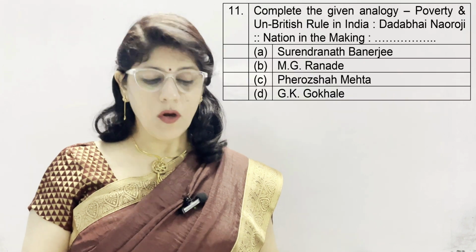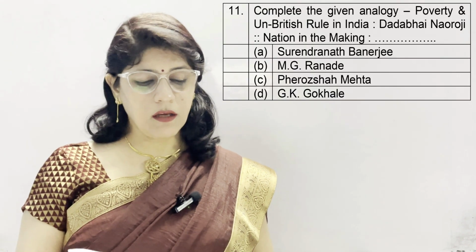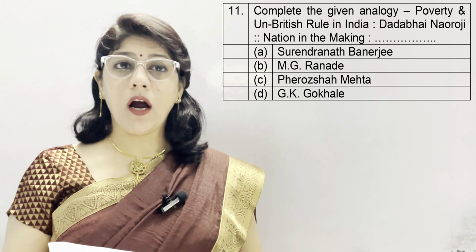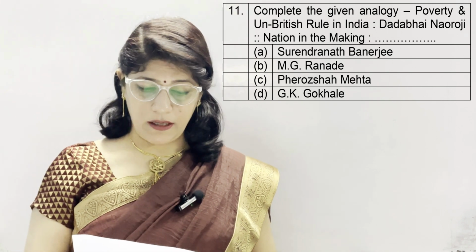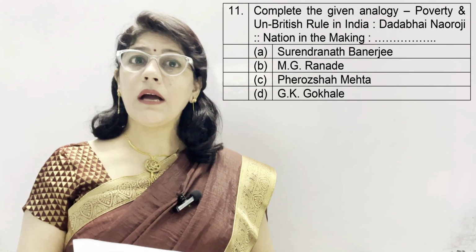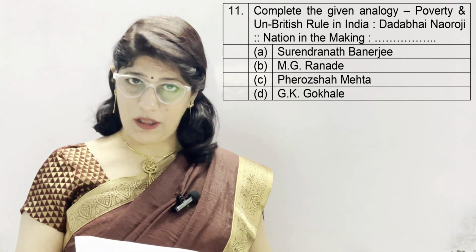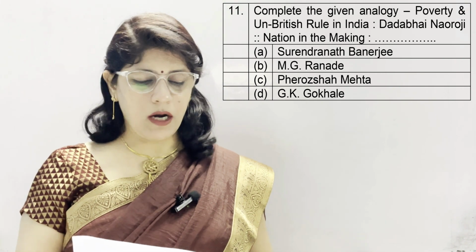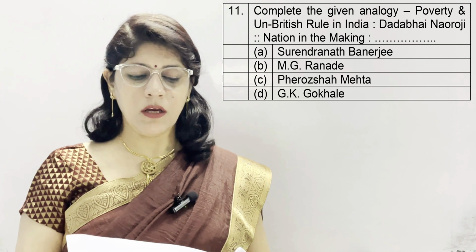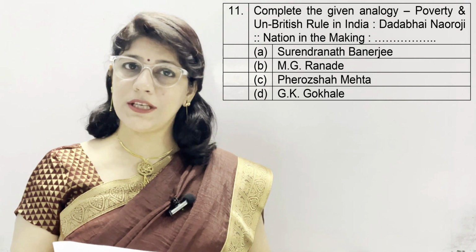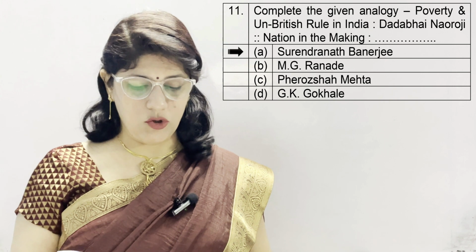Question number 11. Complete the given analogy. Poverty and Un-British Rule in India, Dadabhai Naoroji, and A Nation in Making? Option A, Surendranath Banerjee, B. M.G. Ranade, C. Firoz Shah Mehta, D. G.K. Gokhale. And the correct option is A, Surendranath Banerjee.